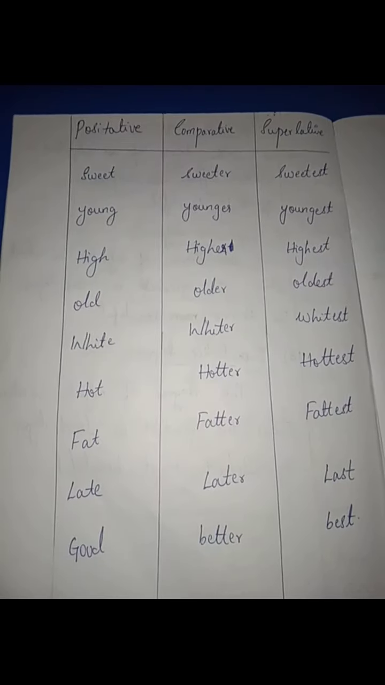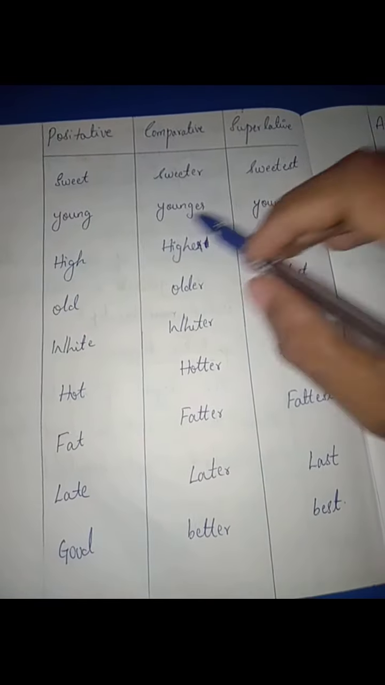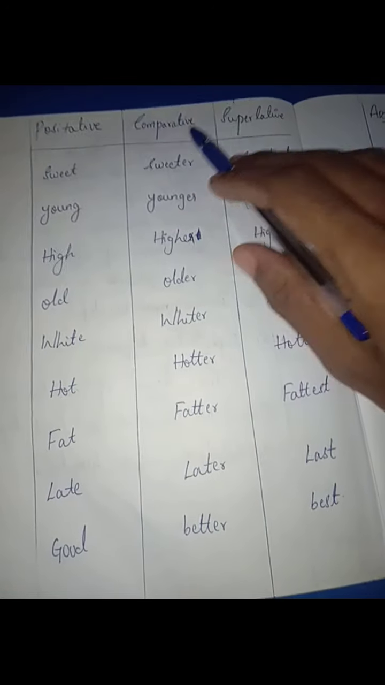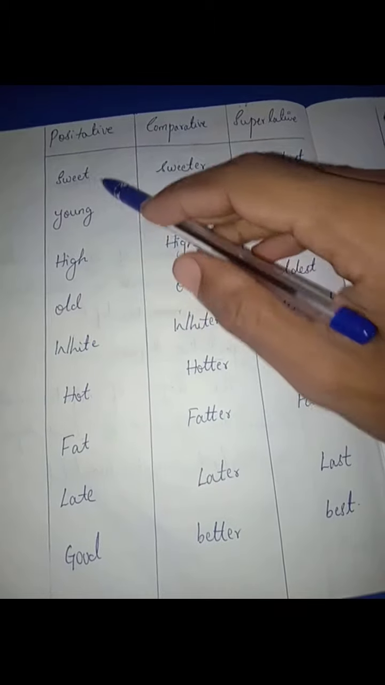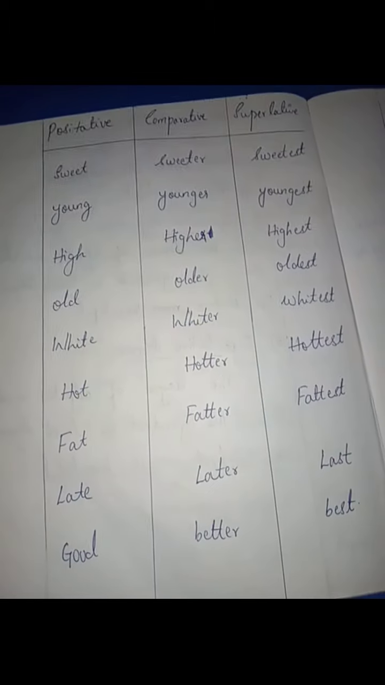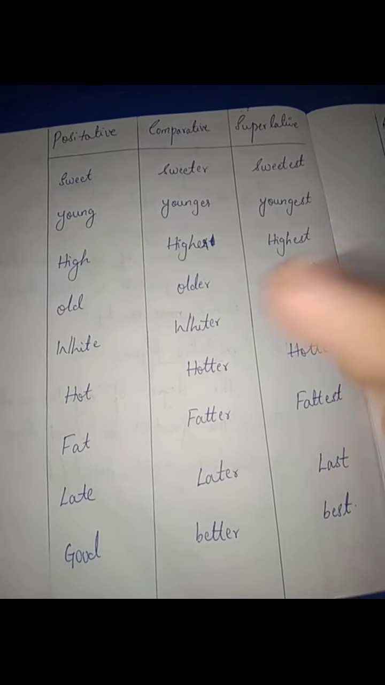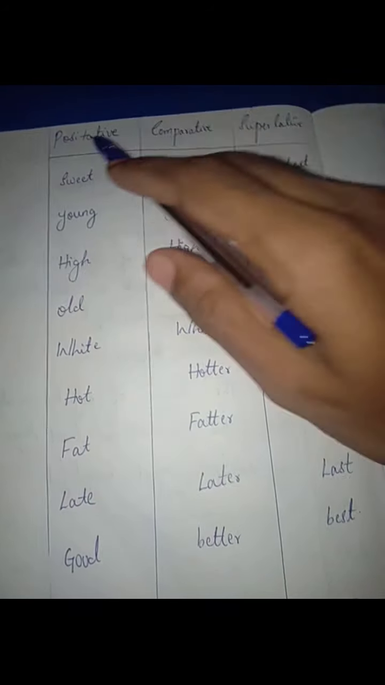Now let's see some examples for degrees of comparison. Here you can see there are three degrees of comparison: positive, comparative and superlative. I already said that there will be no comparison in the positive; only adjectives will be in the positive degree, and comparison starts between the comparative and superlative. Now let's see the adjectives.